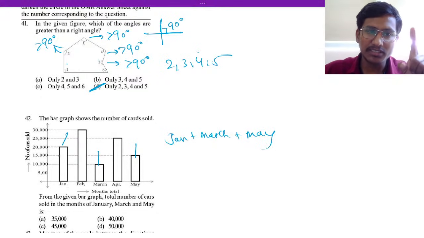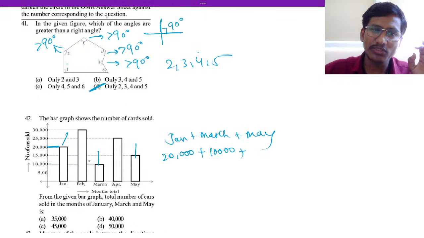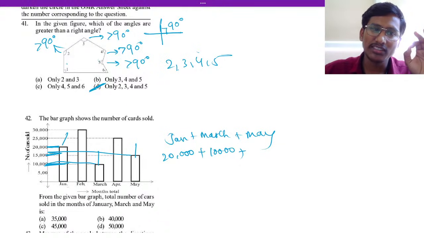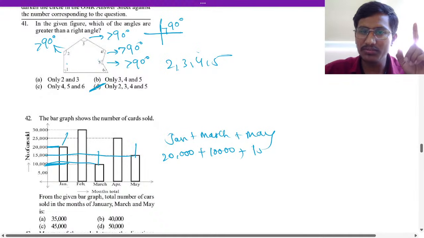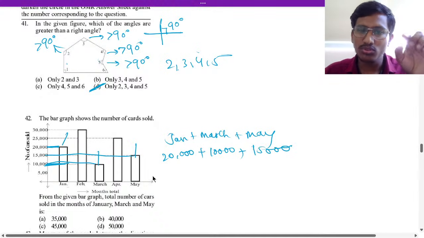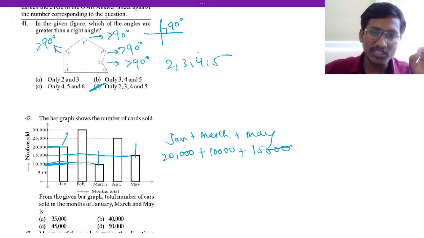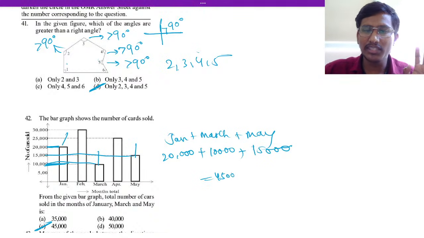January is 20,000, March is 10,000, and May is 15,000. So you have to add them: 20 plus 10 is 30, 30 plus 15 is 45. So 45,000 is the answer, which is option C.